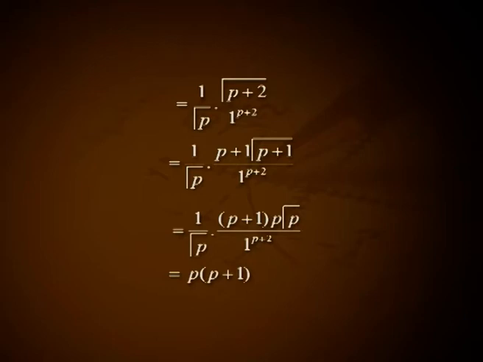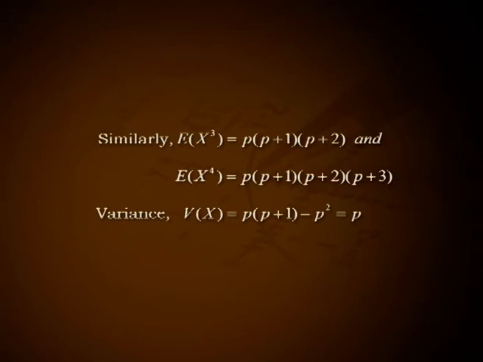that is equal to 1 by gamma p into p plus 1 into gamma p plus 1 divided by 1 raised to p plus 2, that is equal to 1 by gamma p into p plus 1 into p into gamma p divided by 1 raised to p plus 2, that is equal to p into p plus 1. Similarly, expectation of x cube equals p into p plus 1 into p plus 2, and expectation of x raised to 4 equals p into p plus 1 into p plus 2 into p plus 3.